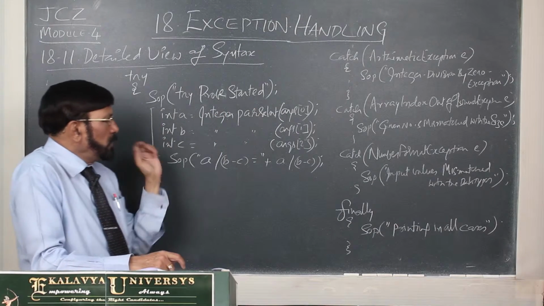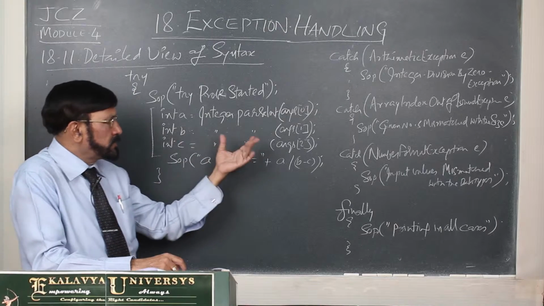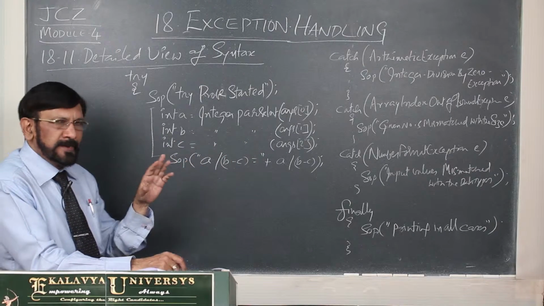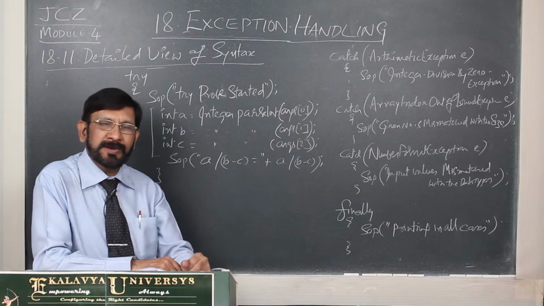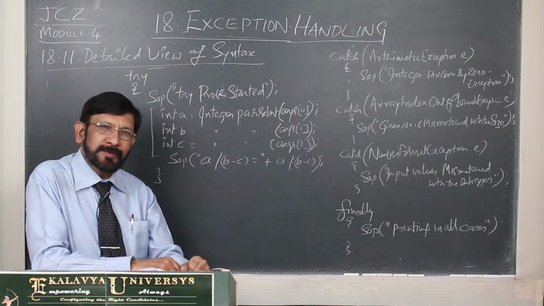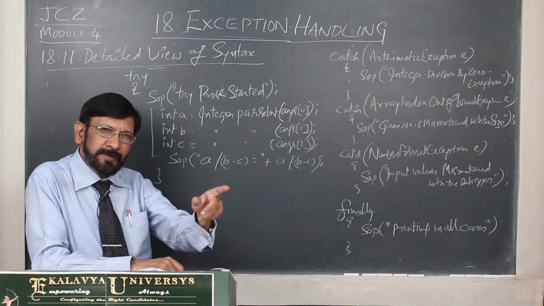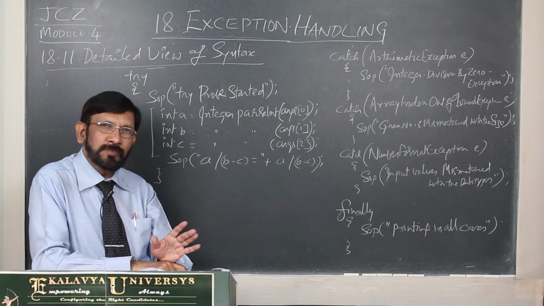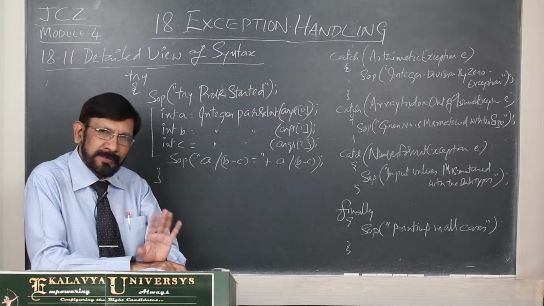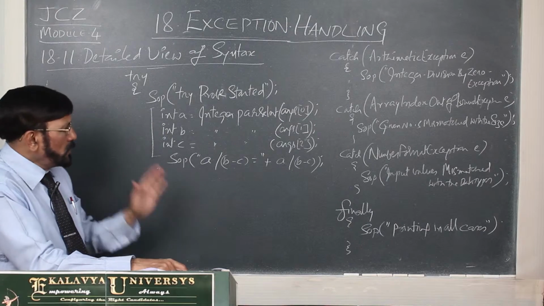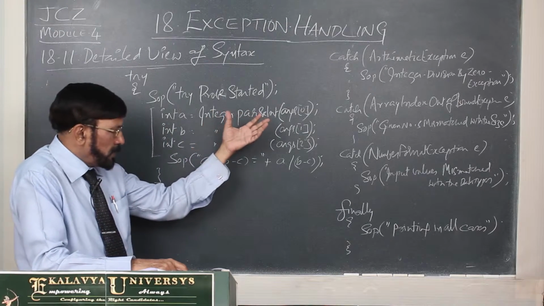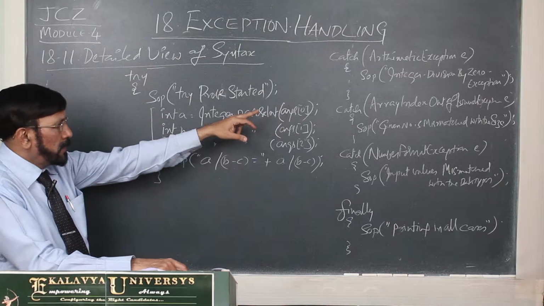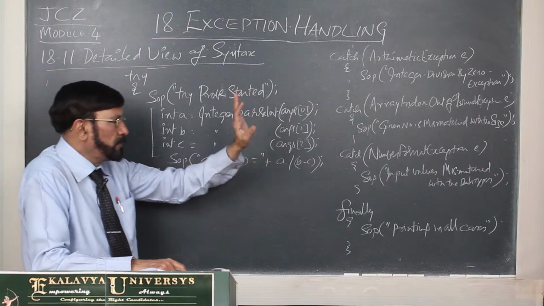So, in this simple code, you see there is scope of 3 types of errors. One thing I am telling you, the straight way may be 1 or 2, but wrong ways are multiple. There may be 360 degrees. That point always you remember. So you must assume what are the scopes of errors.